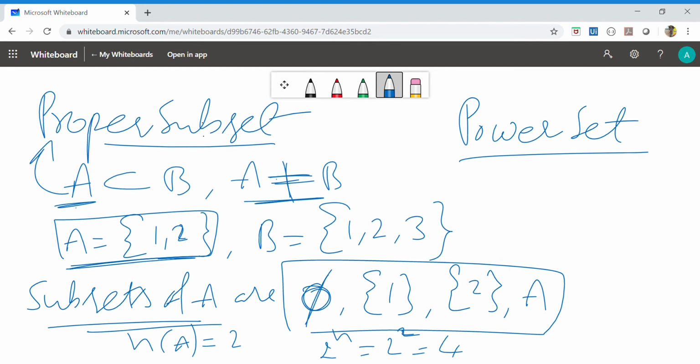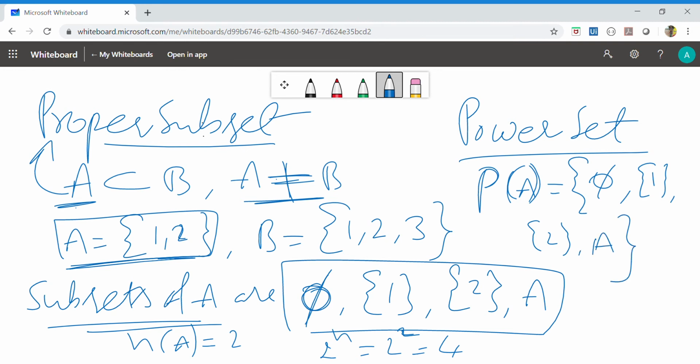Then coming to the power set, the set of all subsets is called the power set. The power set of A can be indicated like this, P of A. What are the elements in P of A? The null set, the set 1, the set 2 and A. All these sets behave as elements in the power set. So P of A is equal to the set containing the null set, the set 1, the set 2 and A.